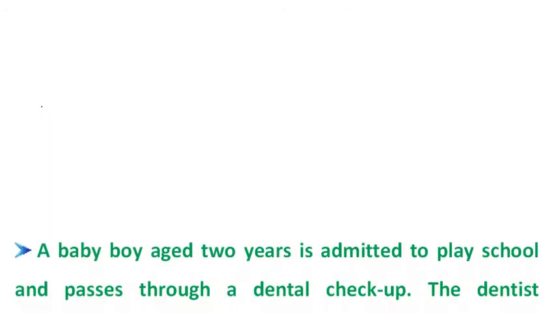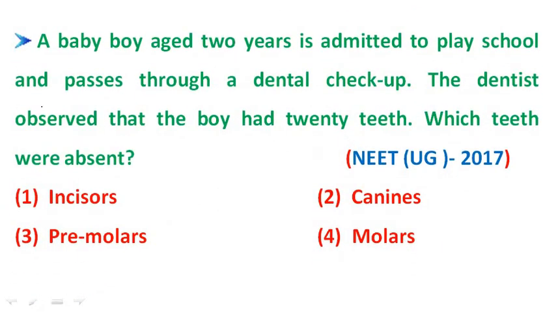Next, coming to that question: a baby boy aged 2 years is admitted to play school and passes through a dental checkup. The dentist observed that the boy had 20 teeth. Which teeth were absent? So, in this, what happened? When we compare the dental formula of adults and children, children have only 20 teeth.